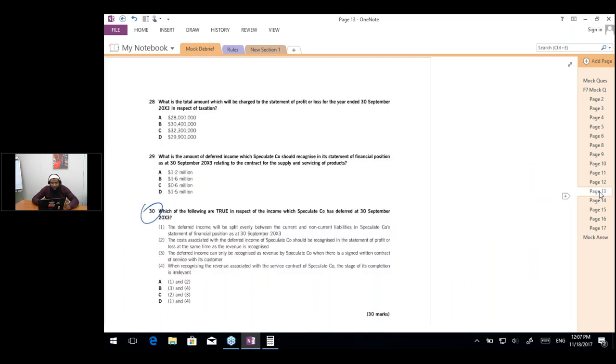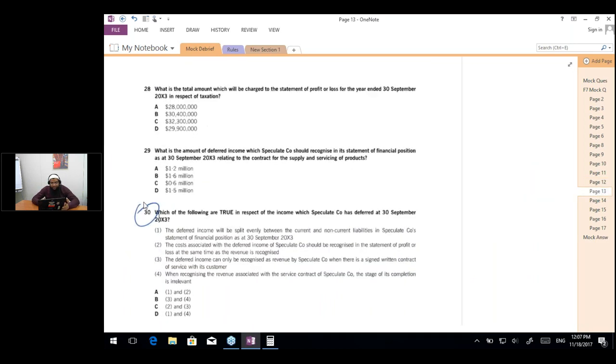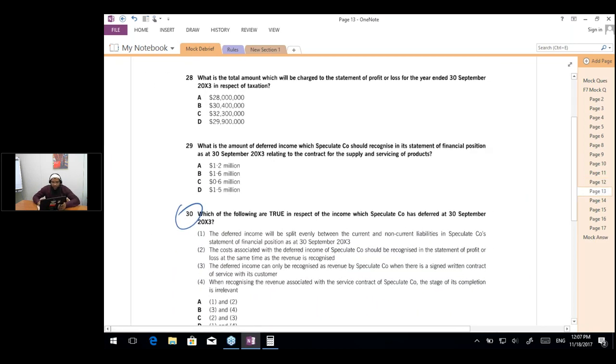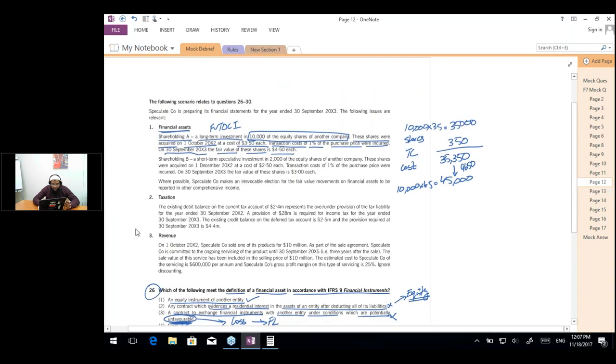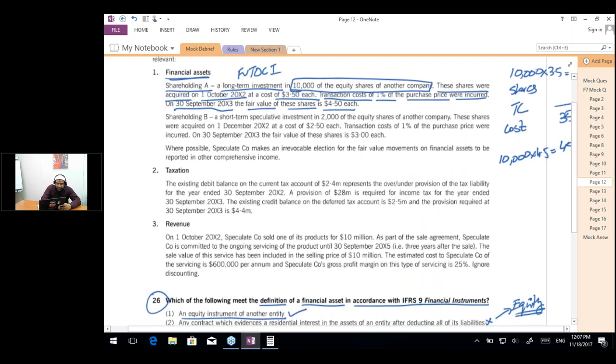So let's move on to the next question, question number 28. The question says, what is the total amount which will be charged to the statement of profit or loss for the year ended 30th September 20x3 in respect of the taxation. So now the question is talking about taxation. So if I move back, now the question is talking about this taxation.